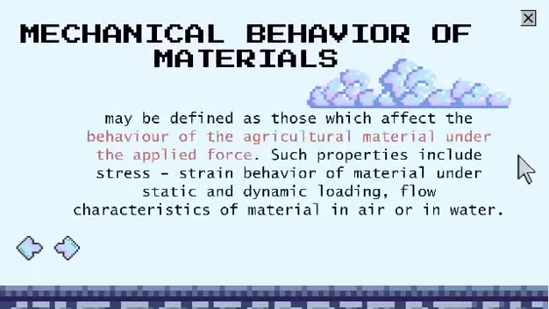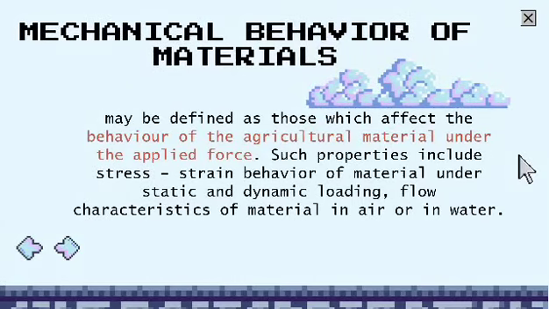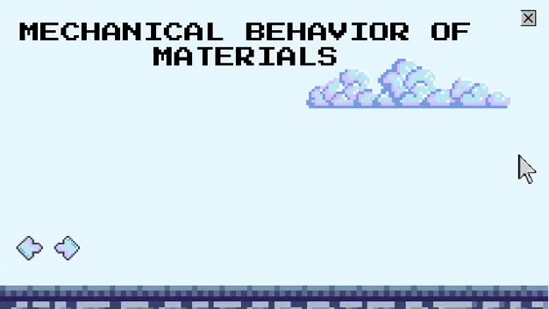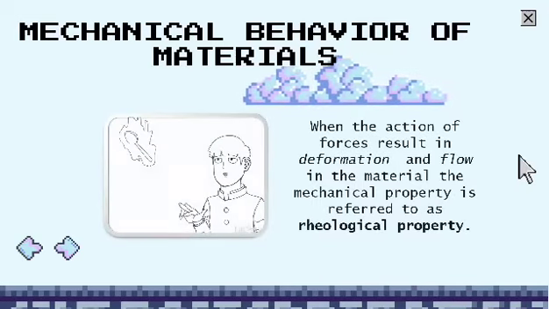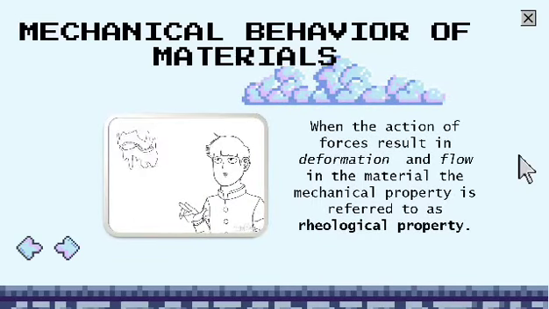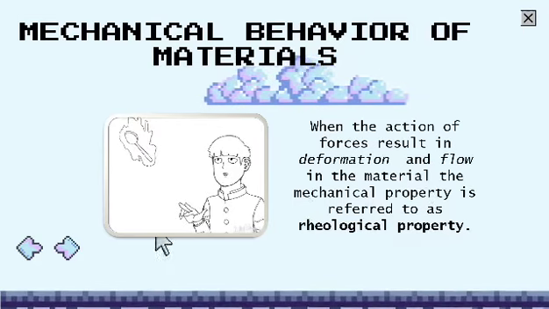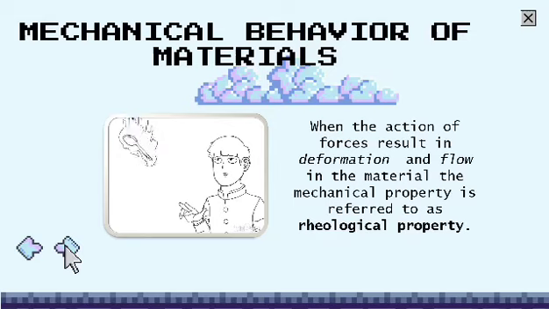Mechanical behaviour may be defined as those properties which affect the behaviour of the agricultural material under the applied force. Such properties include stress-strain behaviour of material under static and dynamic loading, flow characteristics of material in air or in water. When the action of forces results in deformation and flow in the material, the mechanical property is referred to as rheological property.